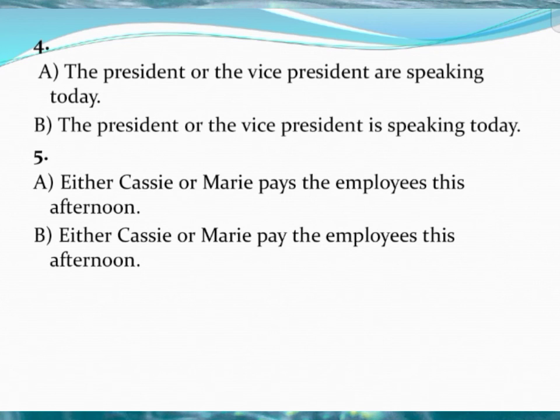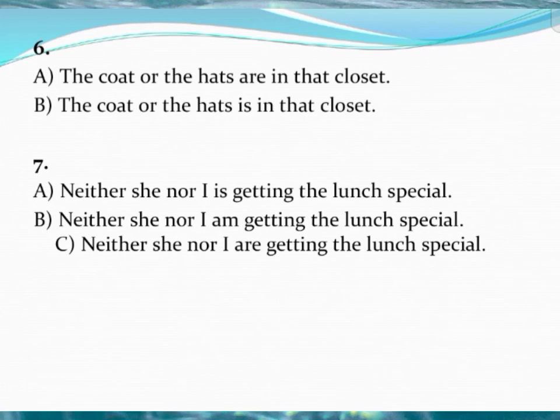According to the rule I have discussed earlier, you can select the answer for question number 4 and question number 5. Then question number 6: The coat or the hats are in that closet. The coat or the hats is in that closet. Whether the answer is or are. Question number 7: Neither she nor I is getting the lunch special. Neither she nor I am getting the lunch special.